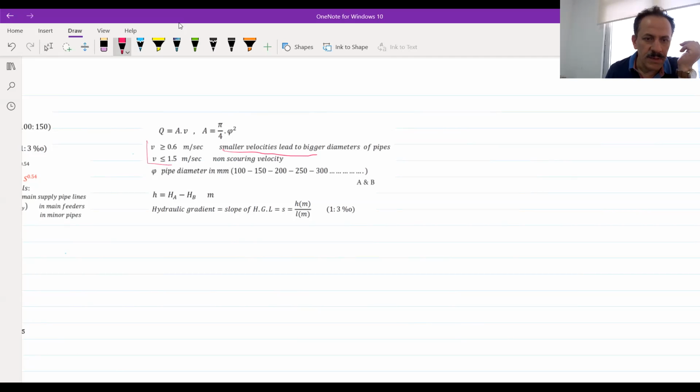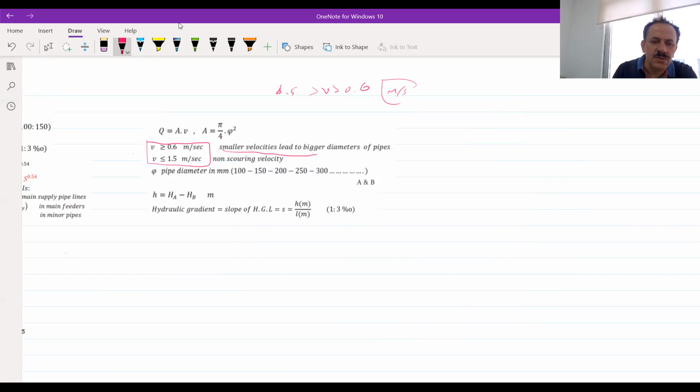So the main purpose of the analysis, criterion one in the design or analysis of our network, is that the velocity should be maintained in this range: more than 0.6 and less than 1.5 meter per second. This is the first one.